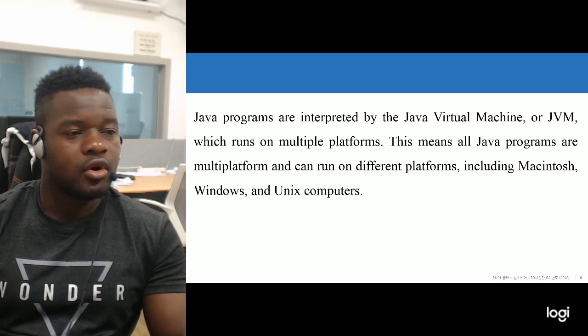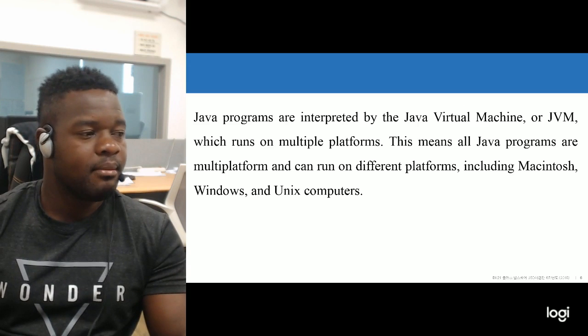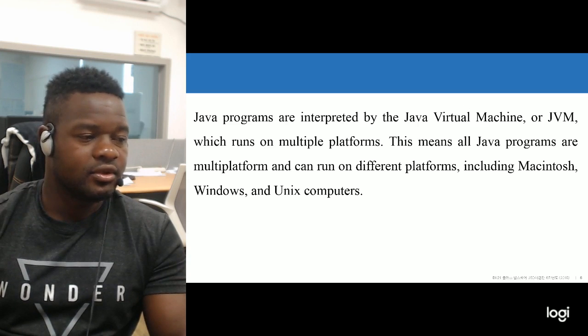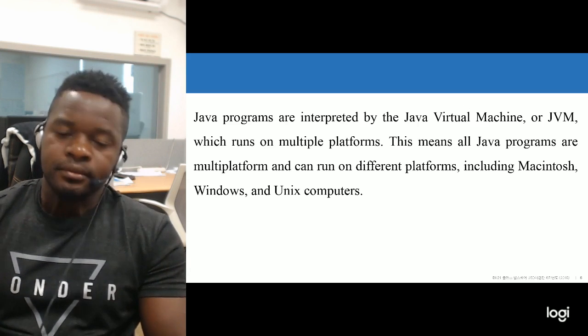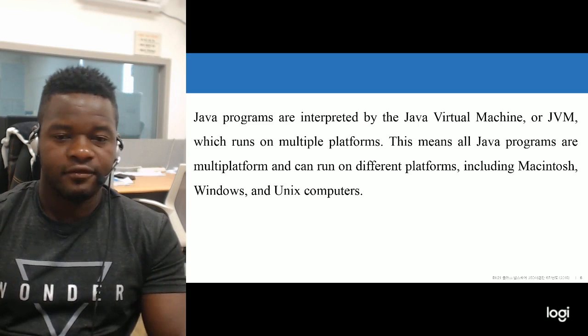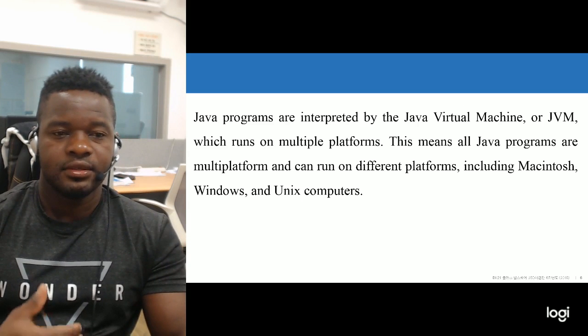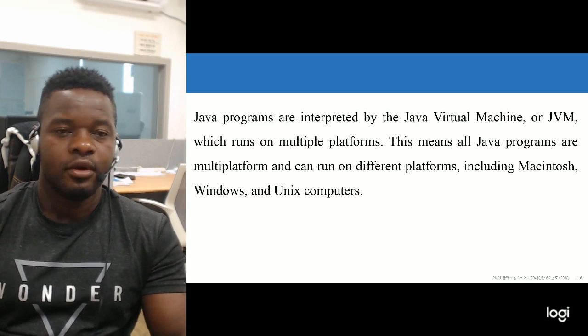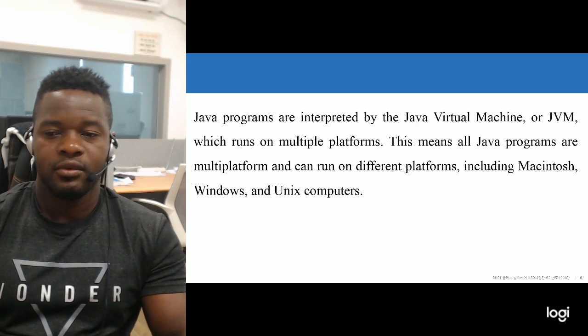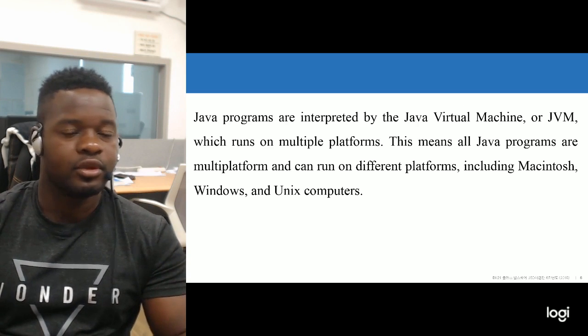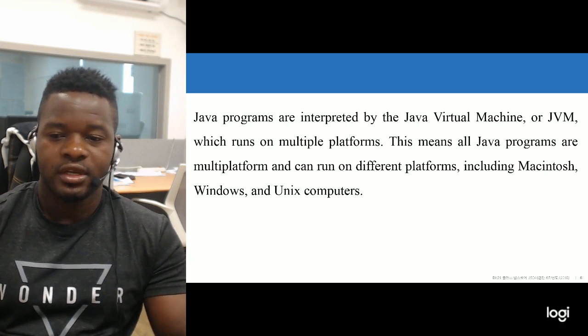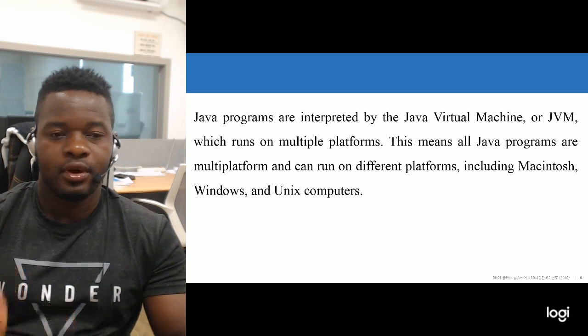So this means all Java programs are multi-platform and can run on different platforms, including Macintosh, Windows, and Unix computers. That is what I was saying. So all these computers have to be installed before they can recognize the code that we write. If not, it will be very difficult for the computer to identify the program that we are